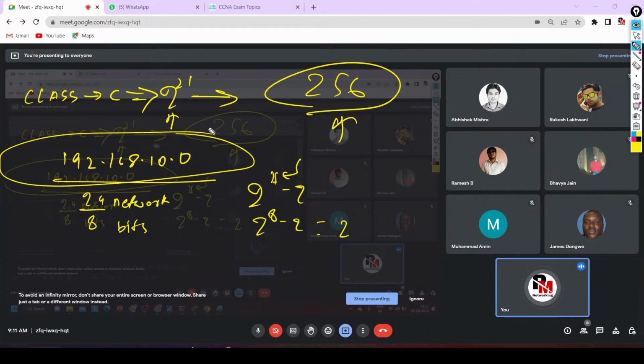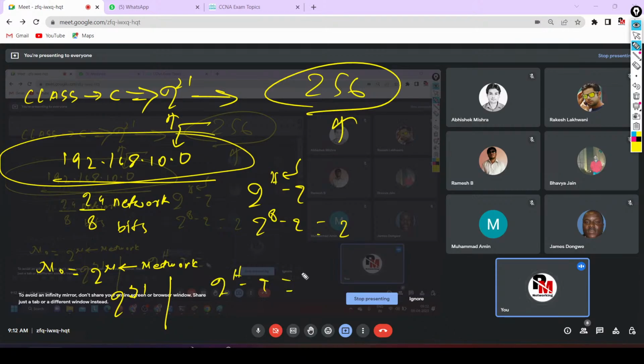So how do we find the number of networks? The formula to calculate networks is 2 to the power n, where n is network bits. There are 24 network bits, and out of that 24, 3 bits are reserved. So how many free network bits are there? 21. So we can create 2 to the power 21 networks from class C. And what will be the valid hosts inside each network? That will be 2 to the power h minus 2. H is the host bits and host bits are 8. So 2 to the power 8 minus 2 will be the valid hosts.